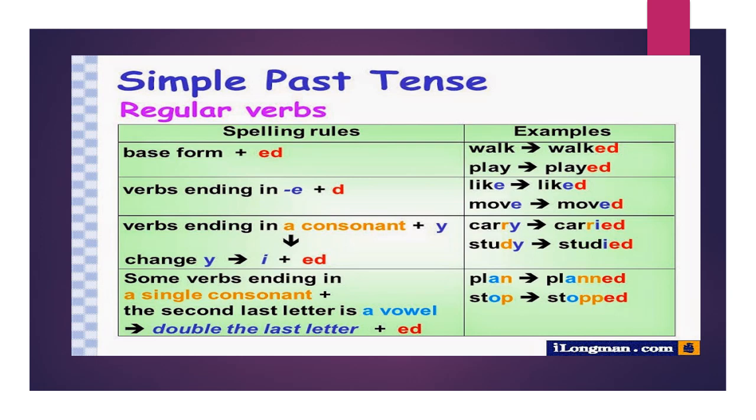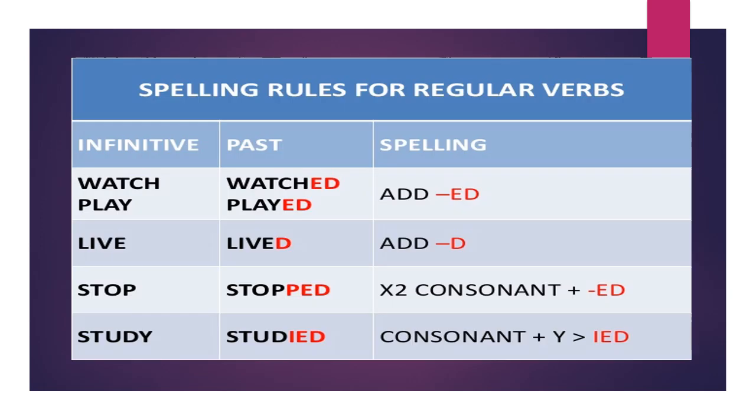There are some verbs ending in a single consonant, and the letter before it is a vowel. It is like this: plan. So I have the consonant n preceded by a vowel, which is a. So I have to double the n. So it should be planned, double n, ed. Stop also. P is a consonant and it is preceded by a vowel. So I have to double the p.